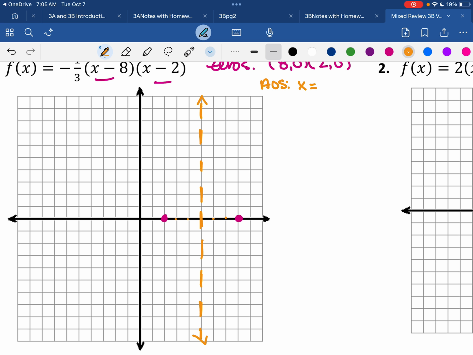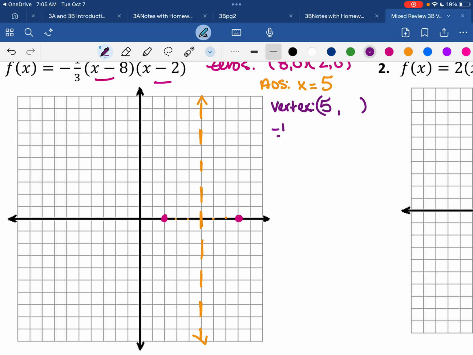So at this value, which is 3 away from 2, is 5. Since I am doing the plug-in values for y-intercept, in order to find my vertex, I'm going to take 5 and plug it into the equation, and I'm going to get an answer.